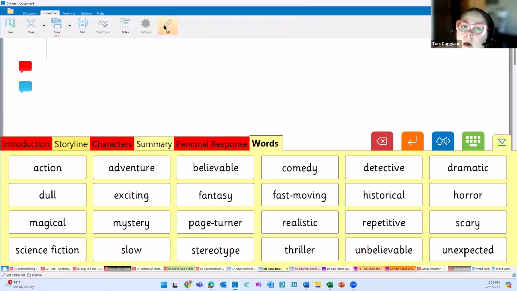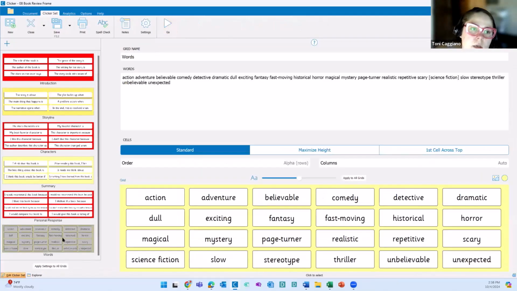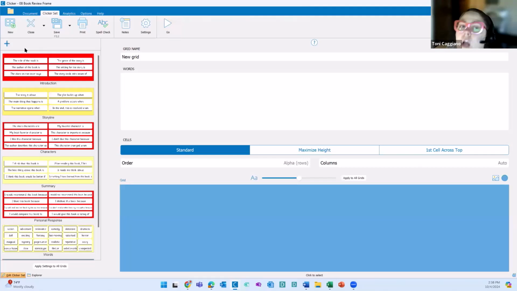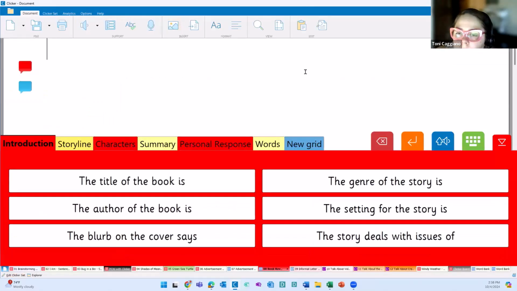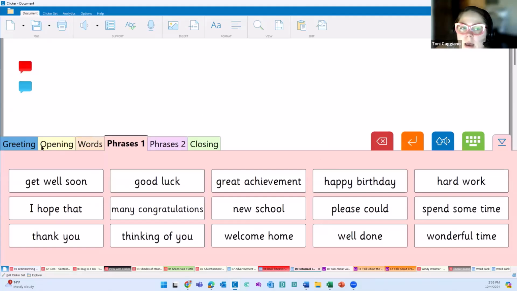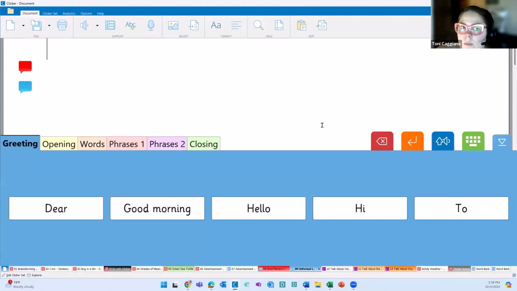You could, of course, come in and edit this to add another grid that is related perhaps to the vocabulary of the book that they're reading. So again, completely customizable. All of this could be picture supported. So I love the book review specifically, but the frames. And then we also have our informal letter frame.